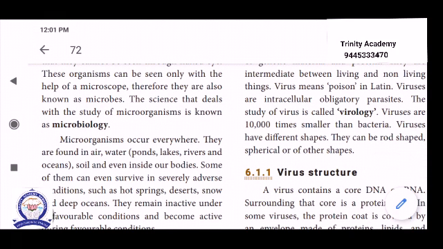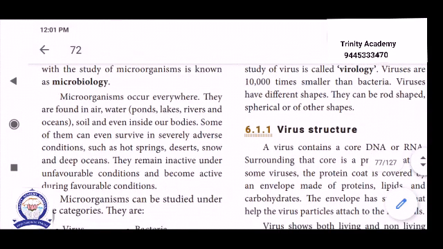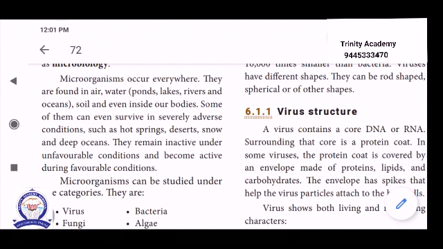Microbes occur everywhere. They are found in air, water, soil, and even inside our bodies, so they are generally known as omnipresent.